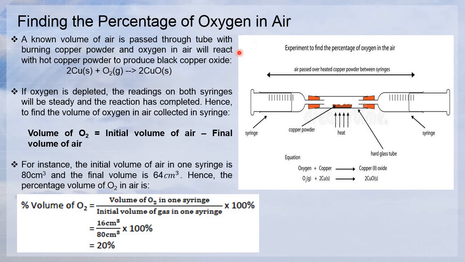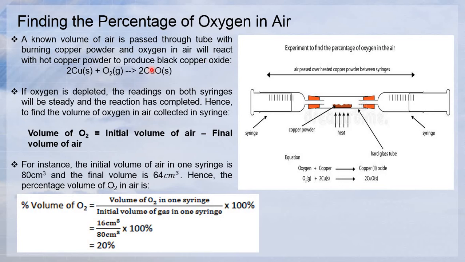So this is a new thing: finding the percentage of oxygen in air. Here you can conduct this experiment. How can you find the percentage of oxygen in air? Let's say a known volume of air is passed through a tube with burning copper powder, the brown color here. Inside here you will find air.